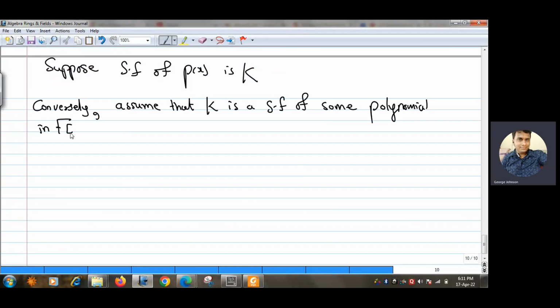And we will show that K is a normal extension of F. So our claim is to prove that K is a normal extension of F. We will prove this by using induction. Induction on what? Dimension of K over F. We will prove this by using induction on the dimension of K over F.